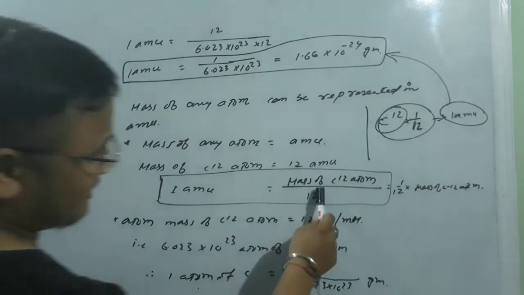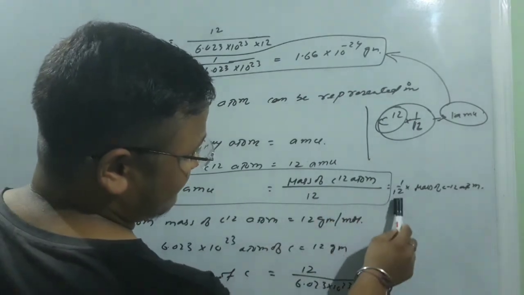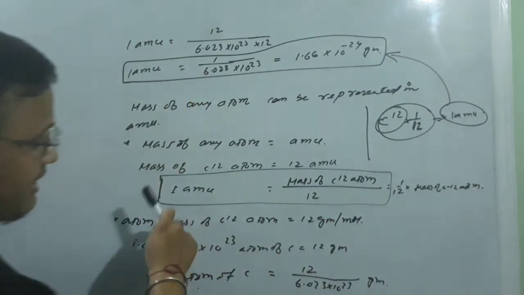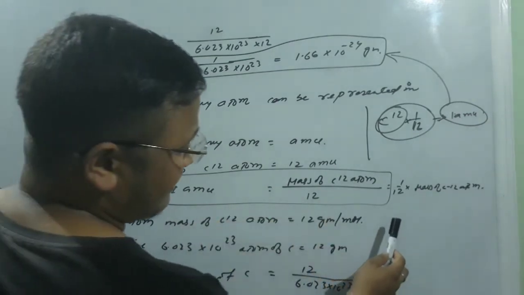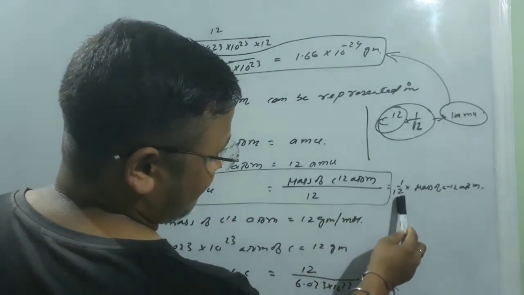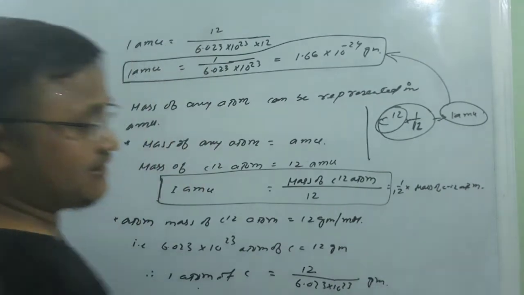Look, this particular value can be written like this: 1 by 12 of the mass of this. So 1 AMU is defined as the mass equal to 1 by 12 of what? Mass of a carbon 12 atom. That's it, right?